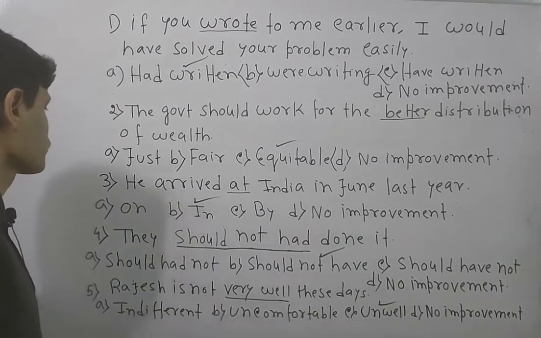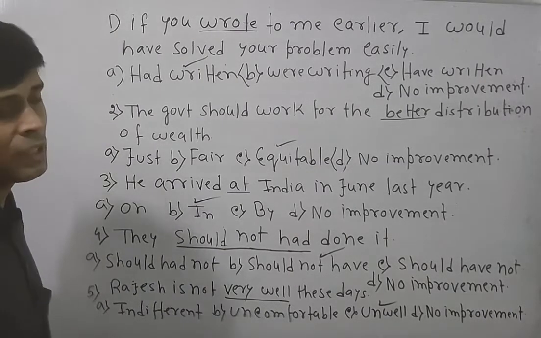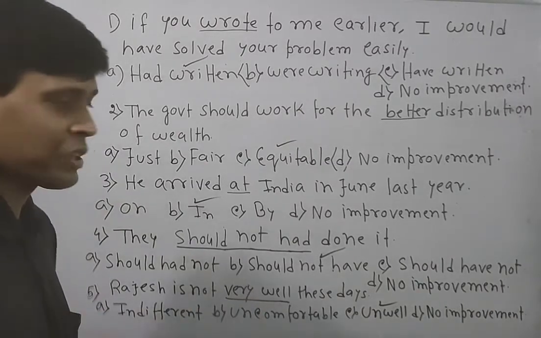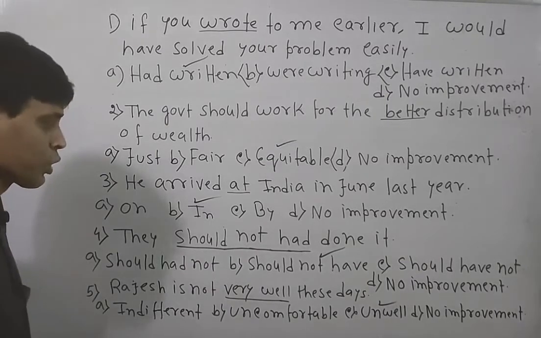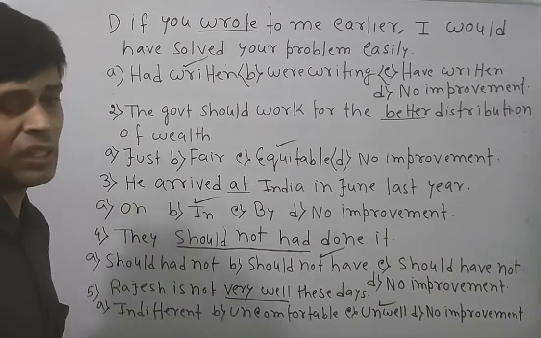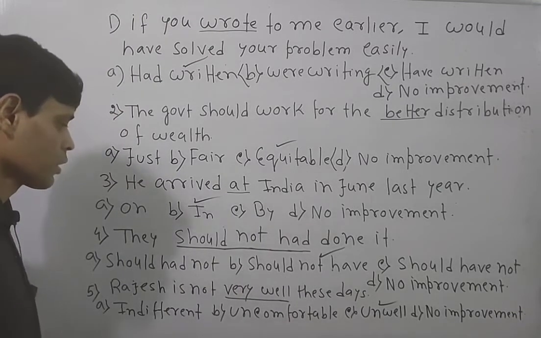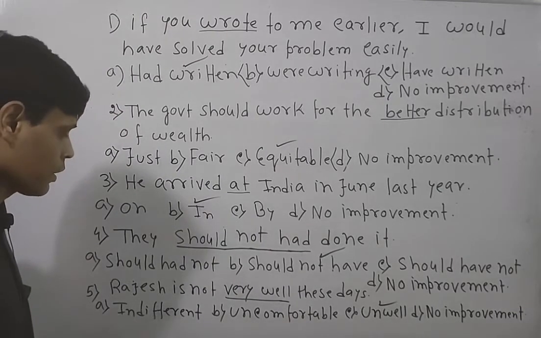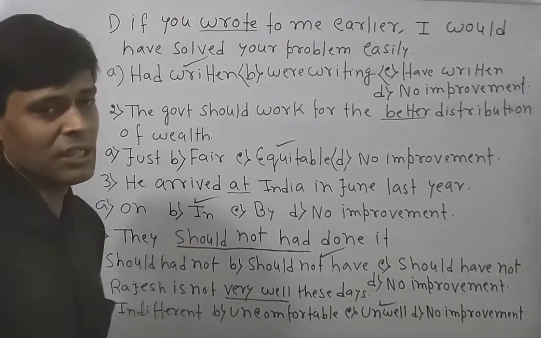The third goes for option in, that means arrived in India. In is functioning here as a three-dimensional preposition. The fourth goes for option B, that is should not have. We never say should not had. It can't be. The fifth goes for option C, that is unwell, because it is written Rajesh is not very well. That means we can easily say unwell.